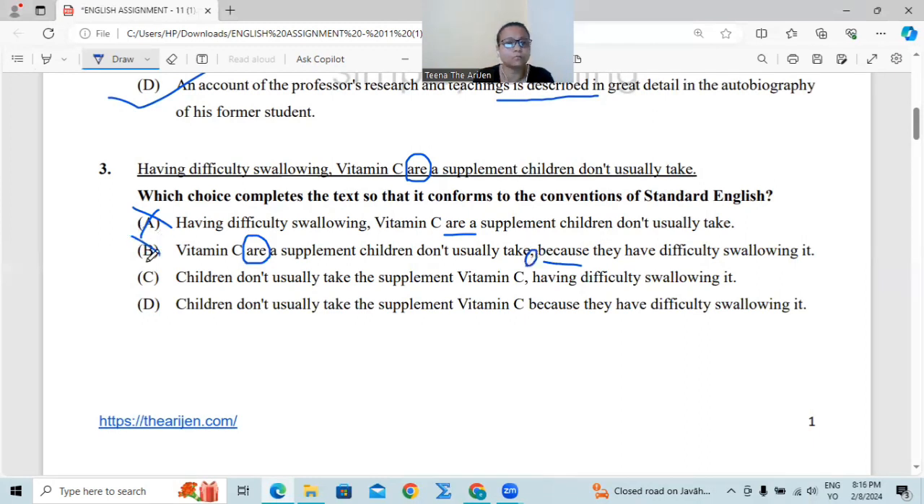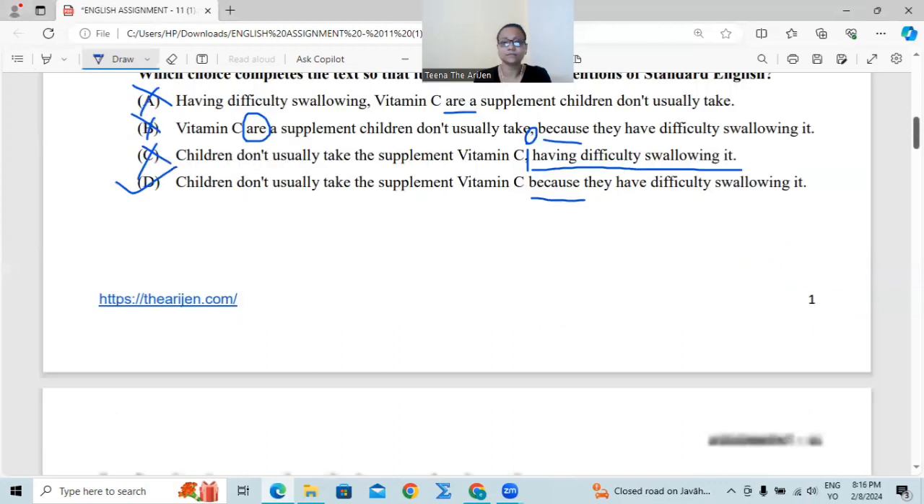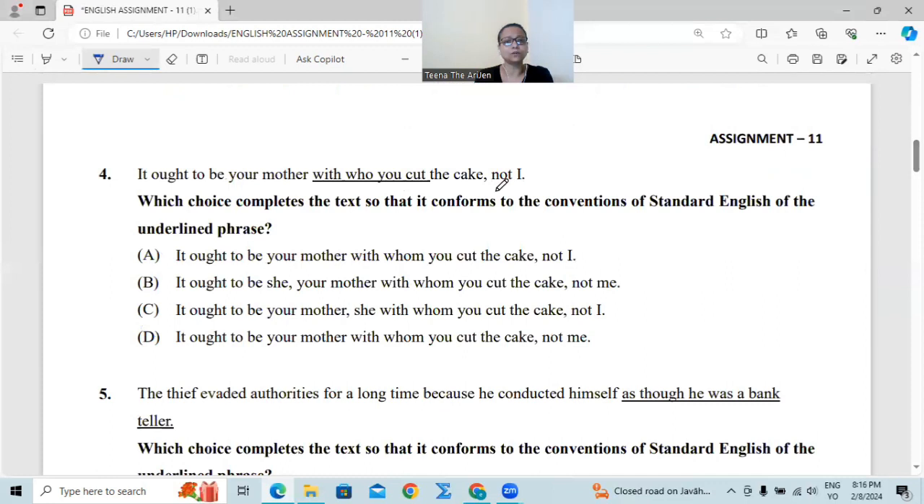Wrong. Cut it off. Number C, children usually don't take the vitamin C supplement having difficulty swallowing it. Okay, now this is having difficulty swallowing. Why? The reason is not given with a linker, connector or a conjunction, right? Rather, they have used a participle phrase incorrectly. It is making the sentence clunky. Cut it off. Number D, children don't usually take the vitamin C supplement because they have difficulty swallowing it. See, a subordinate clause without any comma, making sense. Answer is number D.